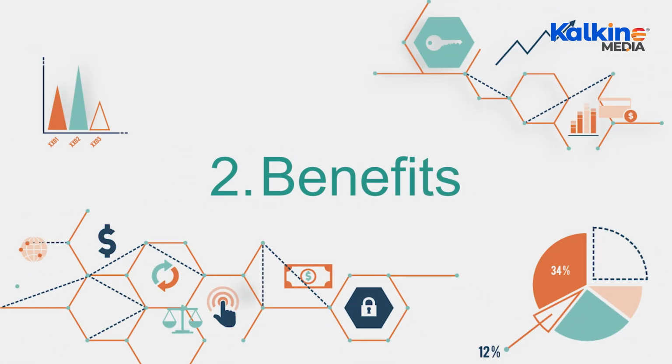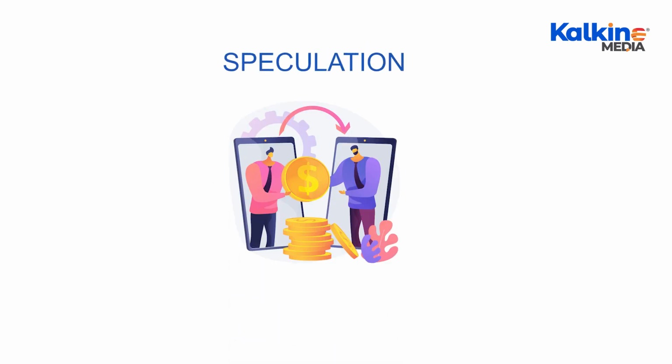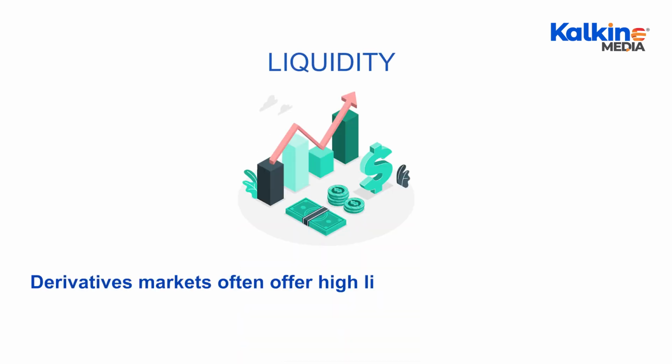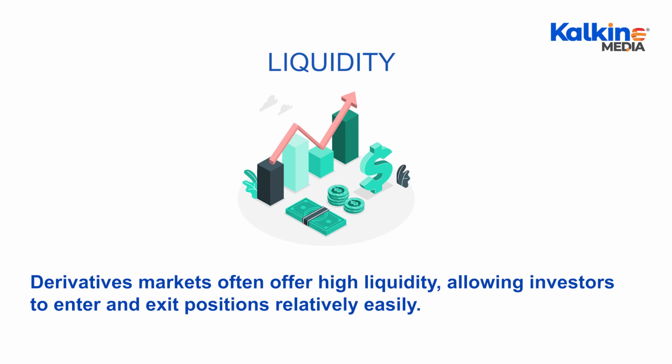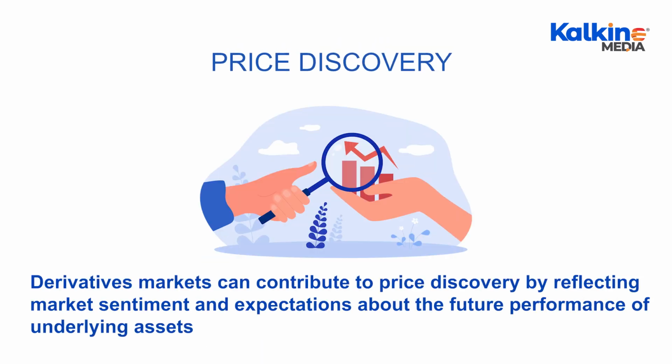2. Benefits. Risk management. Derivatives provide a way for investors to manage risk by hedging against adverse price movements in the underlying assets. Speculation. Investors can also use derivatives to speculate on the future price movements of underlying assets, potentially earning profits if their predictions are correct. Liquidity. Derivatives markets often offer high liquidity, allowing investors to enter and exit positions relatively easily. Price discovery. Derivatives markets can contribute to price discovery by reflecting market sentiment and expectations about the future performance of underlying assets.